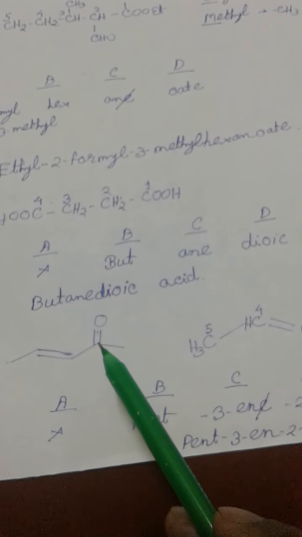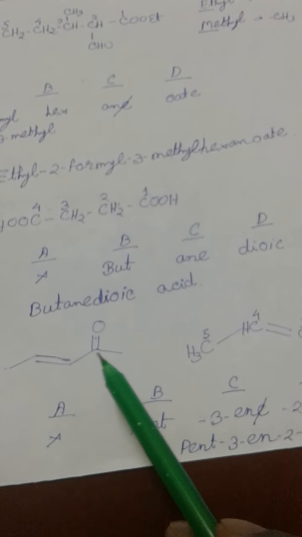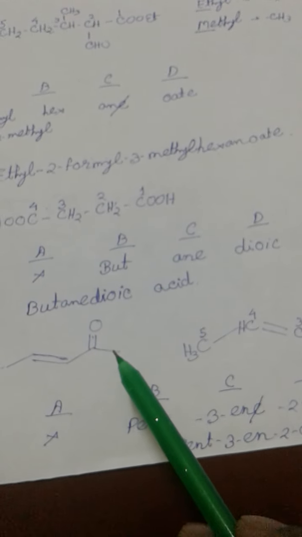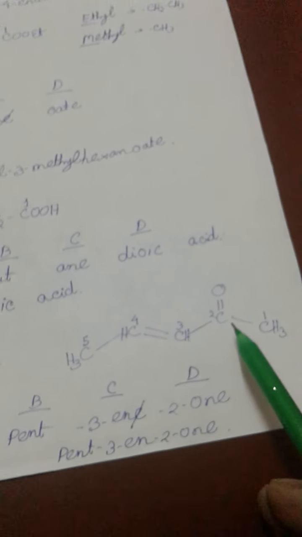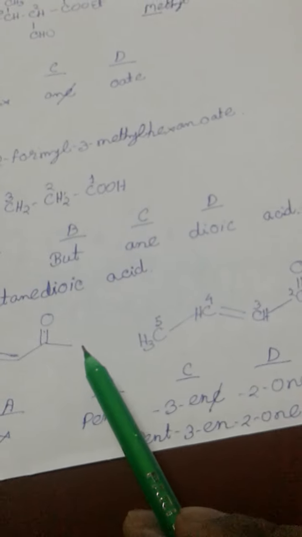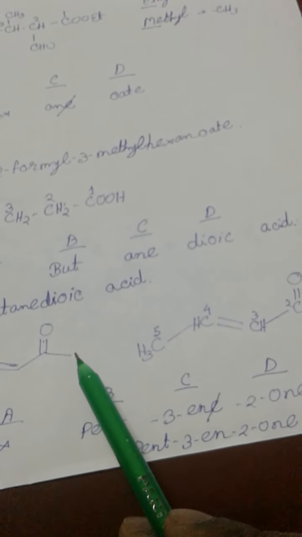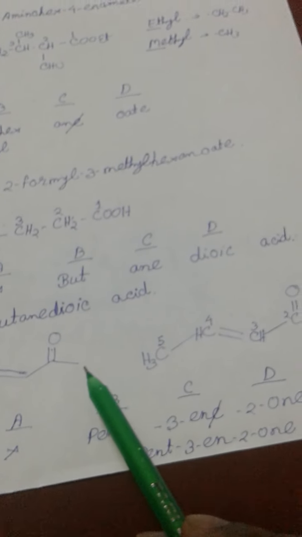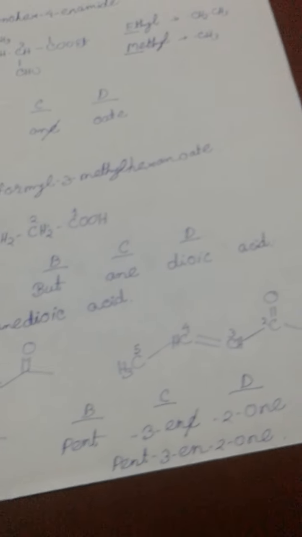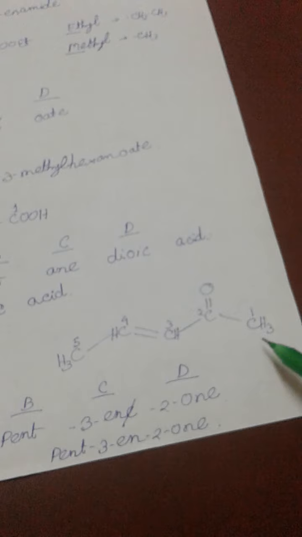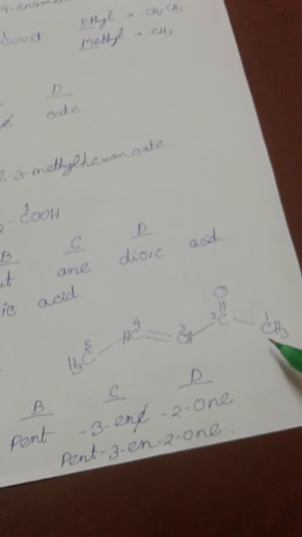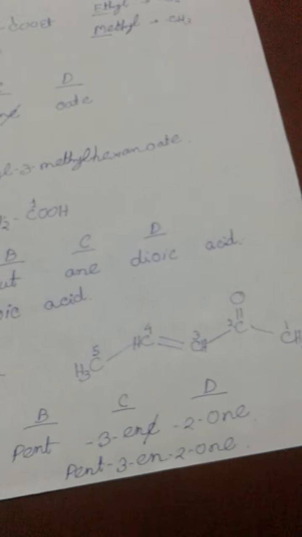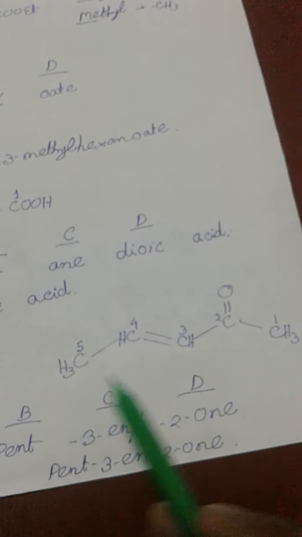The carbon of this ketone group already has 4 bonds, so no hydrogen is written. The carbon at this position has only 1 bond, so the remaining 3 are hydrogens. So this is the molecular structure of this molecule.